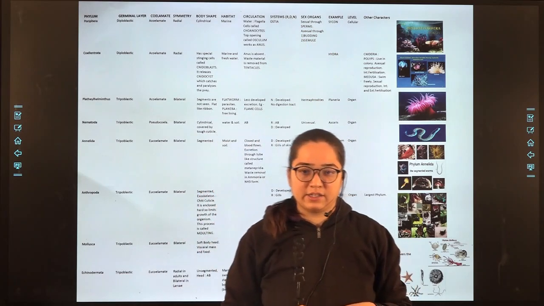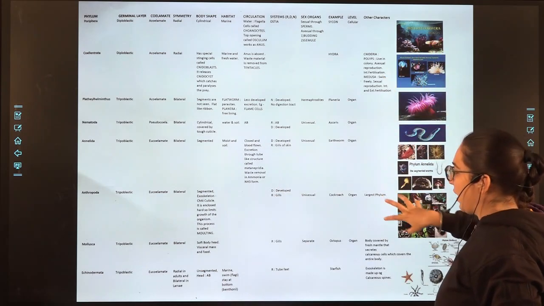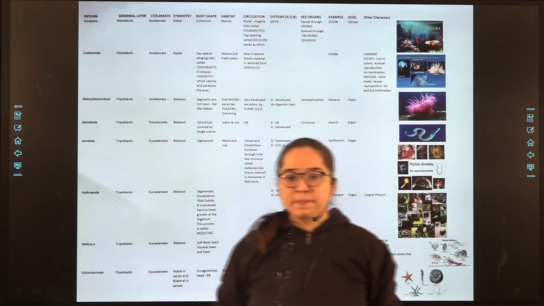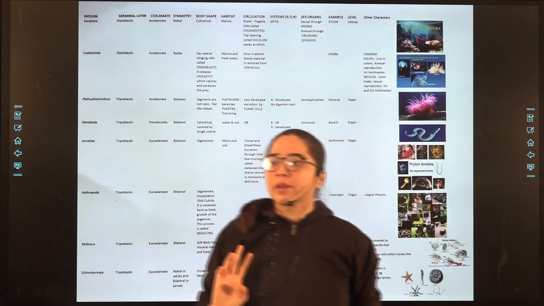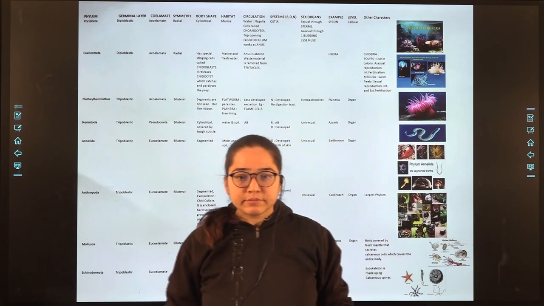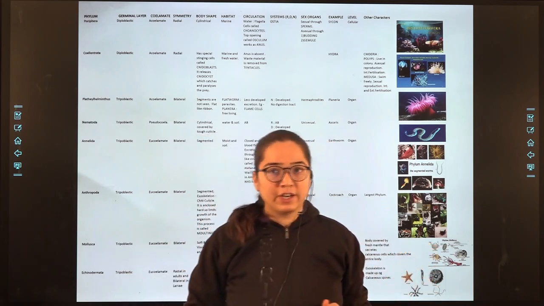Coming to the other characteristics, that is only in Coelenterata, Arthropoda and the last two. Coelenterata are divided into two parts, which is polyps and medusa. Polyps are the ones that live in colonies, and they have asexual mode of reproduction, and internal fertilization takes place.